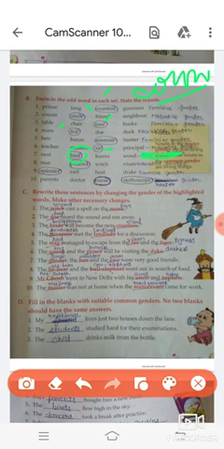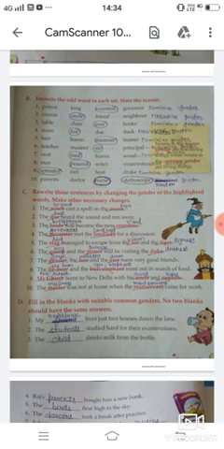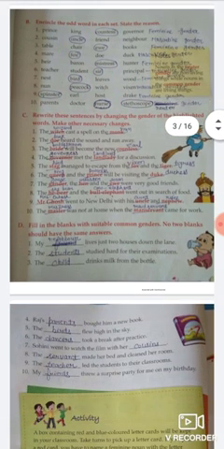Rest are masculine gender. Next, parents, doctor, nurse, stethoscope. Students, we will circle stethoscope, not nurse. Why? Because stethoscope is neutral gender. Rest are common gender.